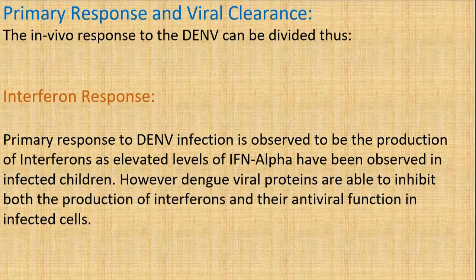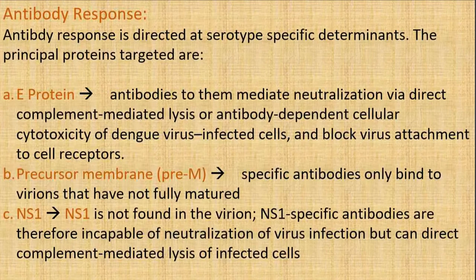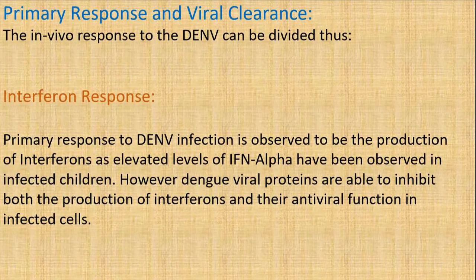And the primary in vivo responses are the interferon response and the antibody response. The interferon response is the primary response to dengue virus infection, observed with the production of interferons, that is, interferon alpha has been observed in children.